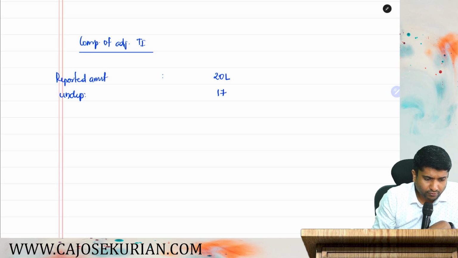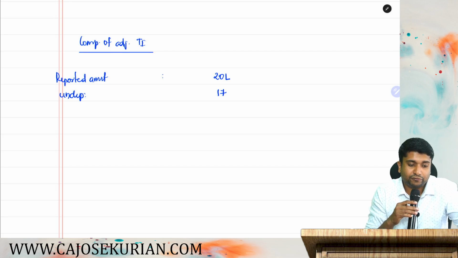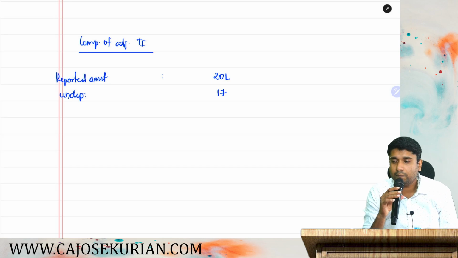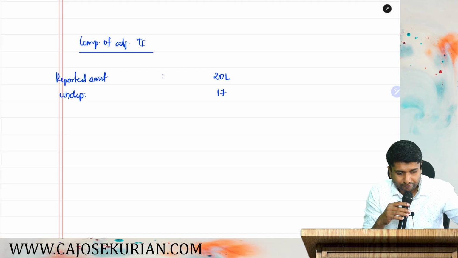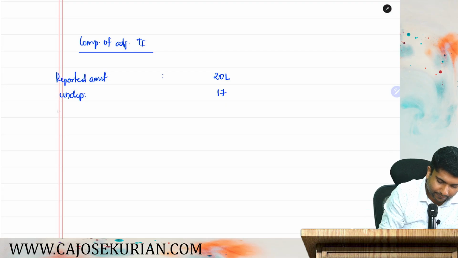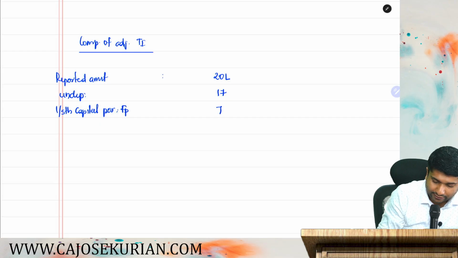Then capital expenditure incurred for promoting family planning amongst employees, 7 lakh. That 7 lakh is the 1/5 of the total expenditure incurred on promotion of family planning. So what to do? Add back that 7 lakh. So that 1/5 of capital portion of family planning amount is 7 lakh.